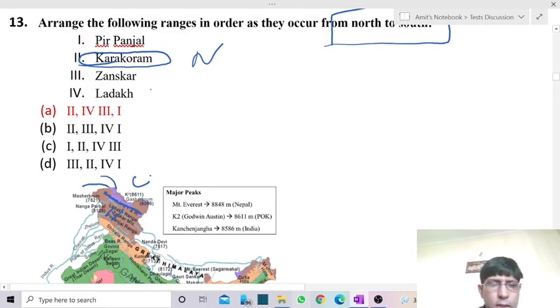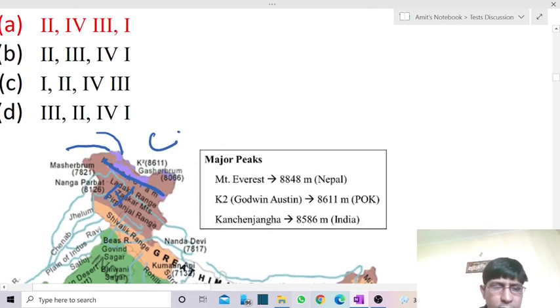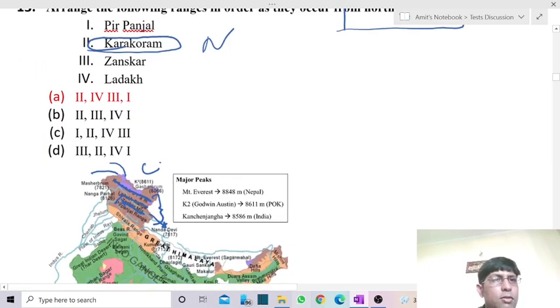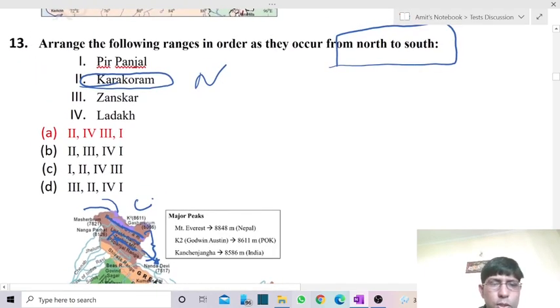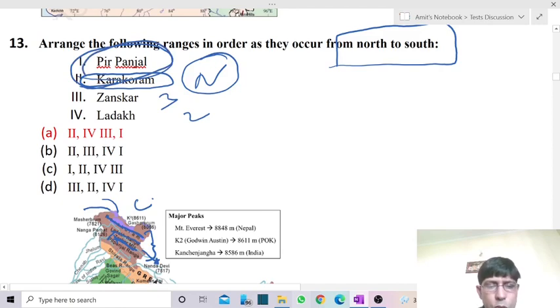Then comes Ladakh range. See this? Thereafter we're having Ladakh range, which even extends into the Tibet region, and it is known as Kailash range in Tibet. Then comes Zaskar range. Just to the south of Ladakh we're having Zaskar range, and all three are called Trans Himalayas, that you're very much aware. So the northernmost is Karakoram range, second is Ladakh range, third one is Zaskar range, and fourth one is Pir Panjal range.